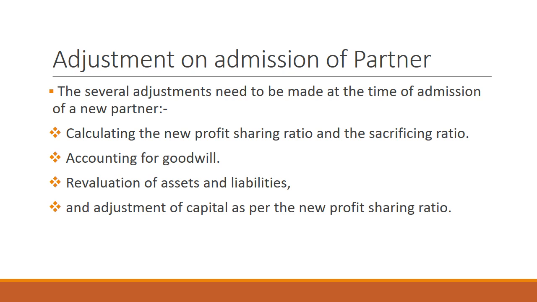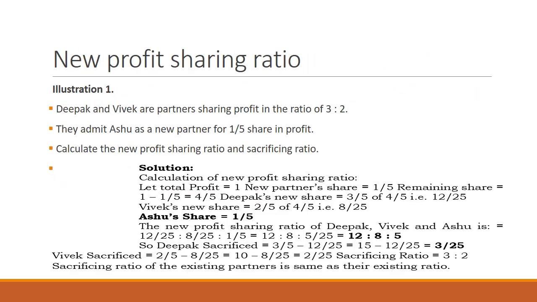So, the adjustments on admission of a partner. Several adjustments need to be made at the time of admission of a new partner. One adjustment that is very crucial is that we have to calculate the new profit sharing ratio and the sacrificing ratio. Two is accounting for goodwill. Three is the revaluation of assets and liabilities. And the fourth is the adjustment of capital as per the new profit sharing ratio.